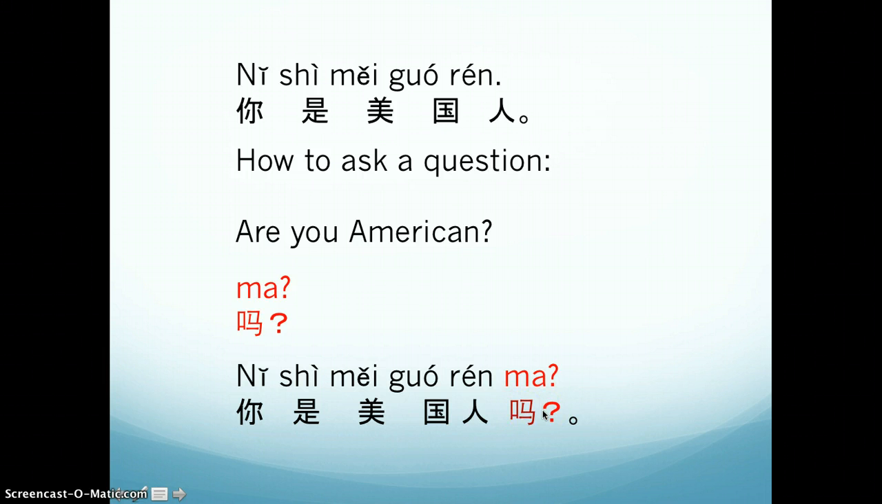So here it's a yes or no question, so definitely we need 吗 as the question word, and we always put 吗 at the end of the sentence for a yes or no question. Okay, so 你是美国人吗? This sentence means, are you American? Say it by yourself several times. 你是美国人吗? Make sure you know how to use 吗.